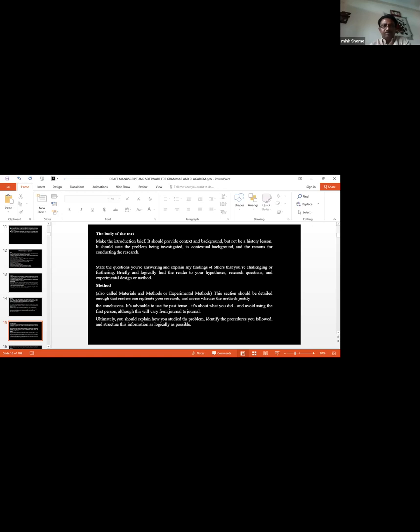Method, also called materials and methods or experimental method. This section should be detailed enough that the reader can replicate your research and